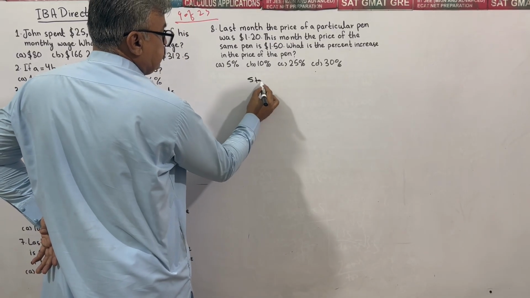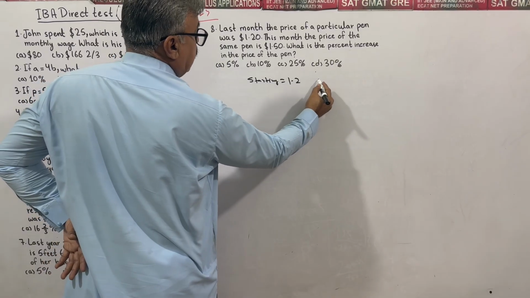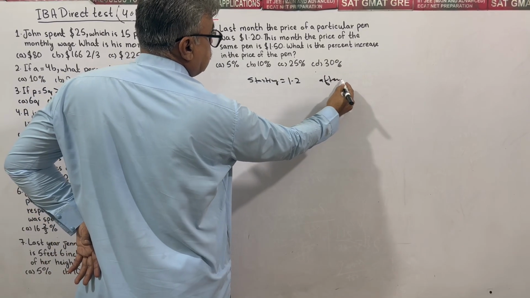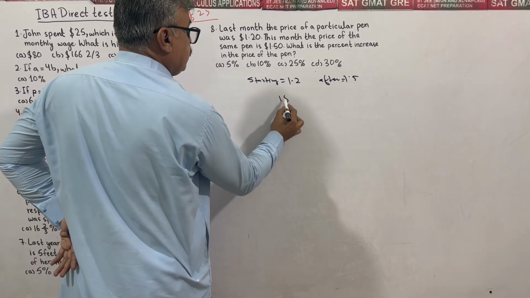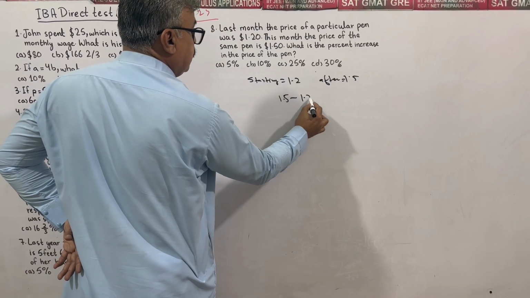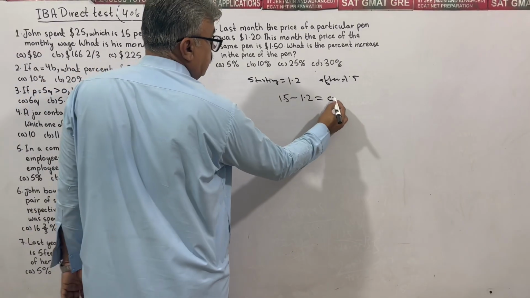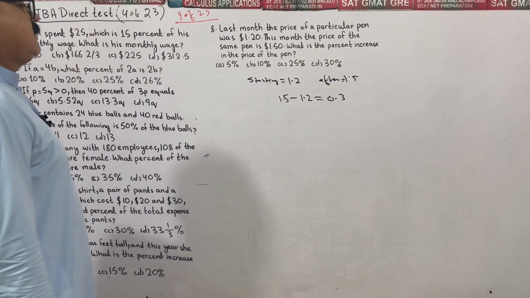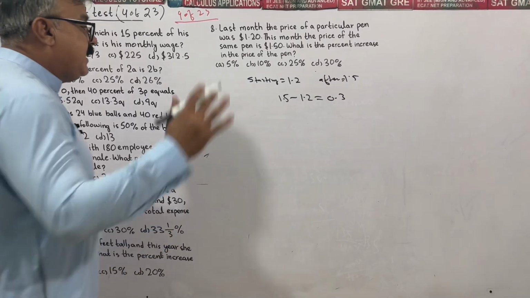Starting at $1.2, after the increase the price is 1.5, so their difference is the net amount increased. 1.5 minus 1.2 is 0.3. 0.3 is the increase, and we have to find its percent.